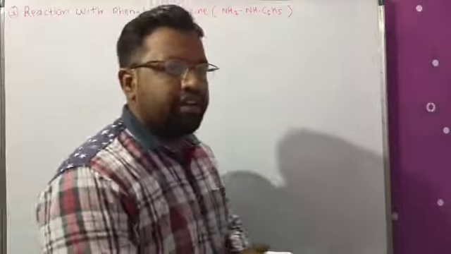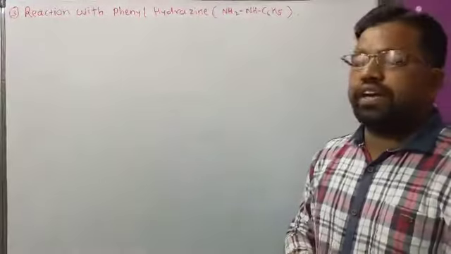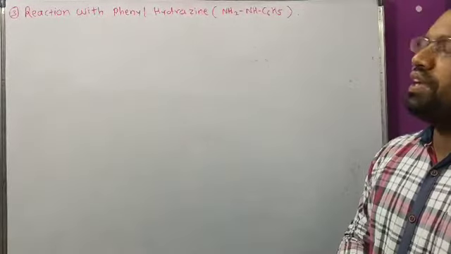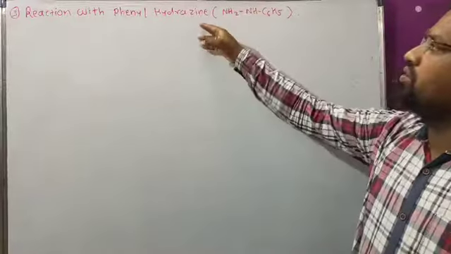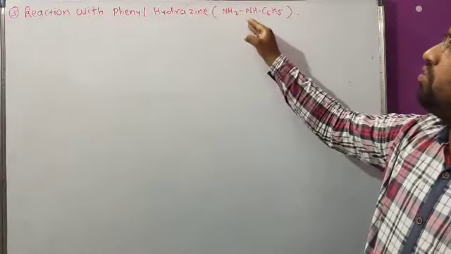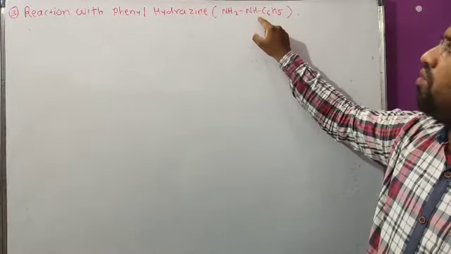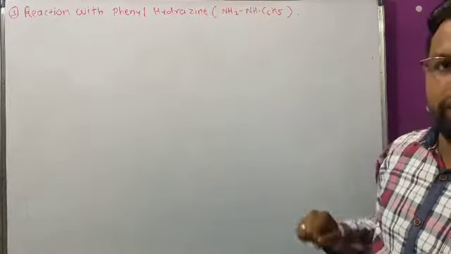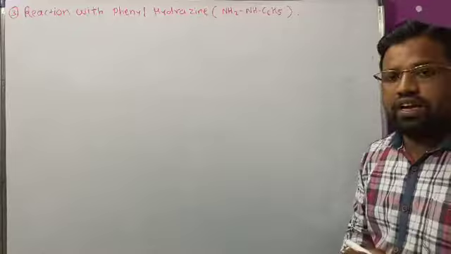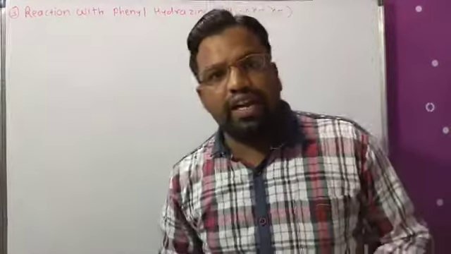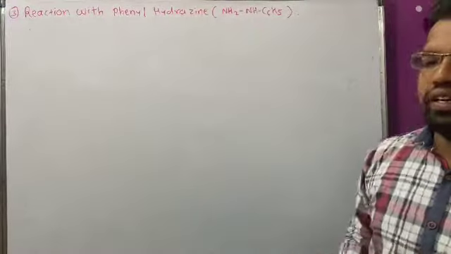Now our third reaction is the reaction of aldehyde and ketone with phenylhydrazine. Okay, now the structure of phenylhydrazine is NH2 NHC6H5, that is, one hydrogen of NH2 is replaced with the phenyl group, so it is called phenylhydrazine. Now both aldehyde and ketone show the reaction with phenylhydrazine.